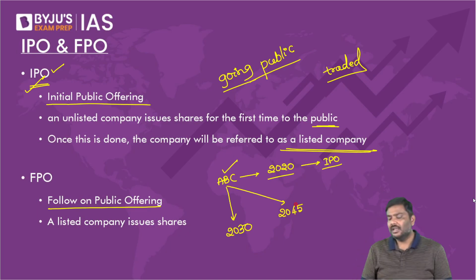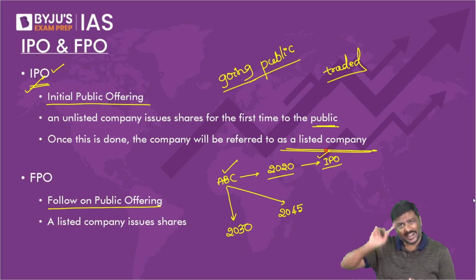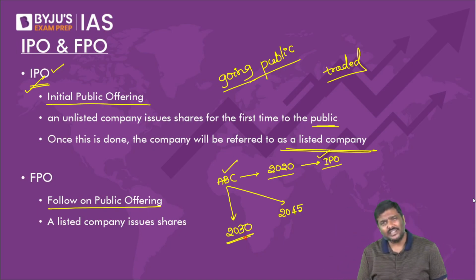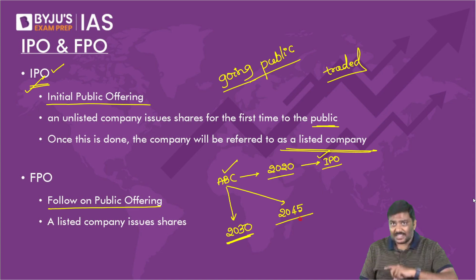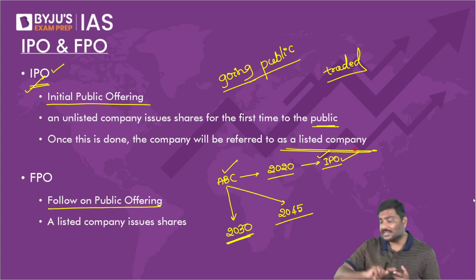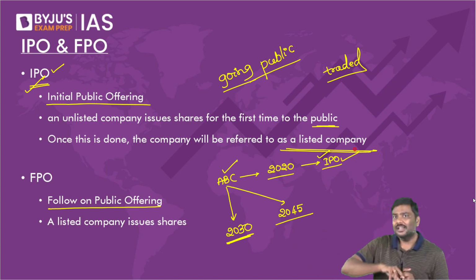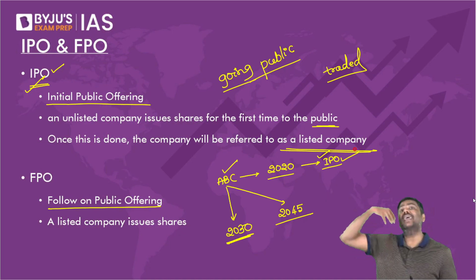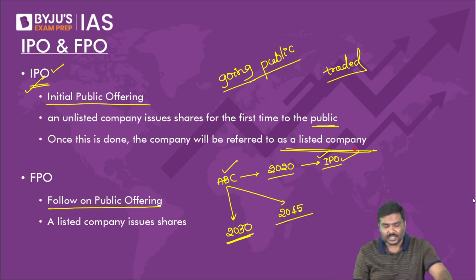But please tell me, a company which has already conducted an IPO, can I say in 2030 it is going for an IPO again? Does it make sense to you? A company which has already conducted an IPO, can we say again in 2030 it is going for an IPO? No. Again in 2045 an IPO? No. So please remember, once the IPO is done, after that, any number of times a company again issues new shares to the market, it is called an FPO.